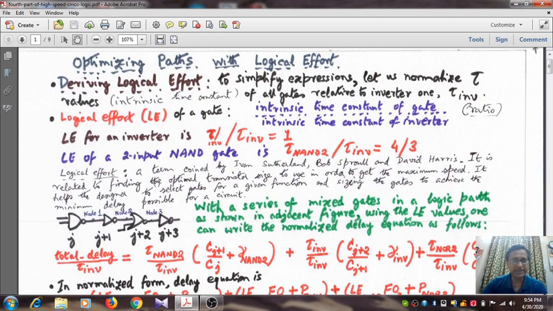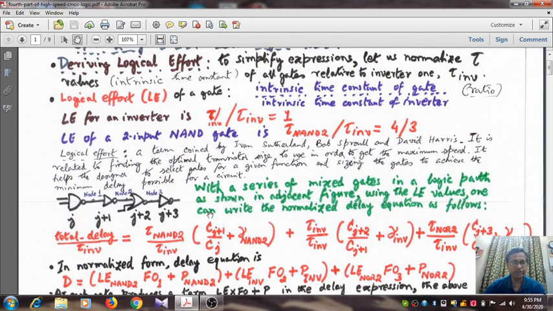Now logical effort, what is its utility? It was a term coined by the trio of researchers Ivan Sutherland, Bob Sproull and David Harris. It is related to finding the optimal transistor size to use in order to get the maximum speed. That means it is related to the estimation of delay of a logic gate. So it helps the designer to select the gates for a given function and size the gates to achieve the minimum delay possible for a circuit. So mere choice of the gates will not do. You have to get the proper size of the gates so that you get the minimum delay.